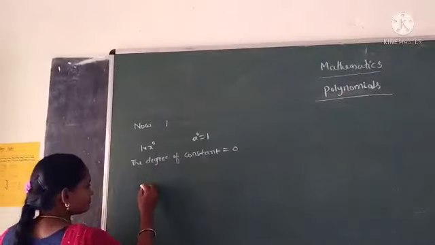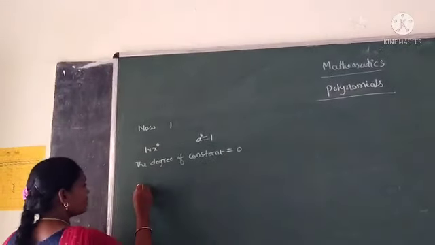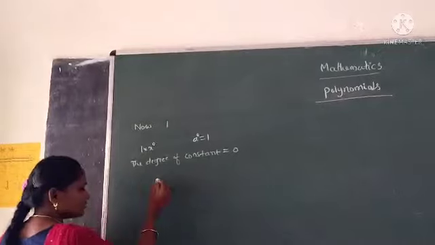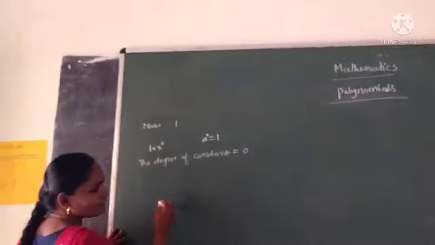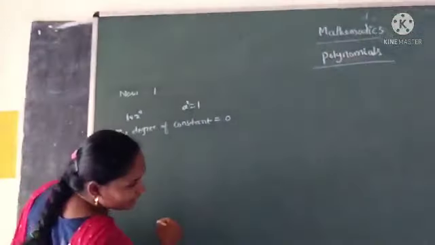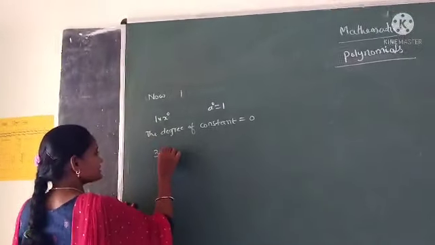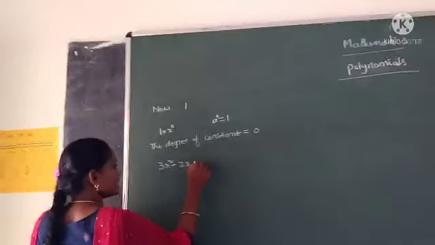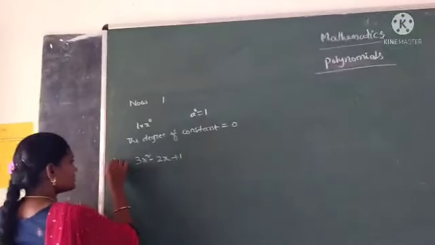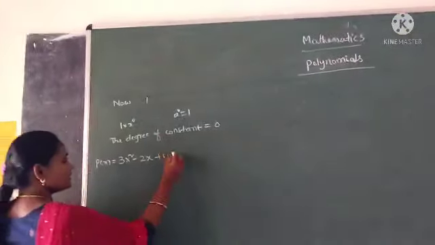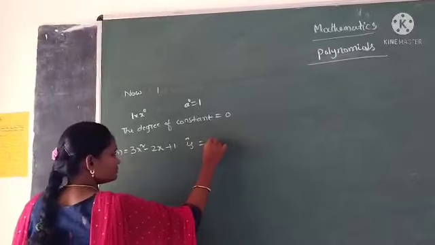Now, therefore, the degree of the polynomial 3x square minus 2x plus 1 is 2.